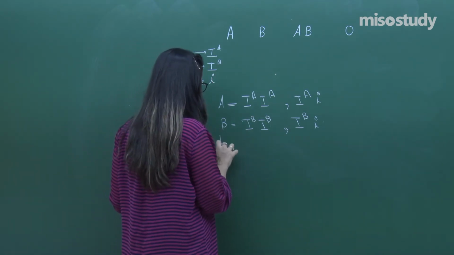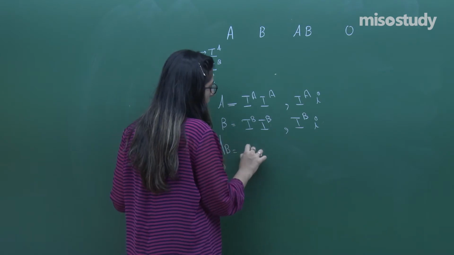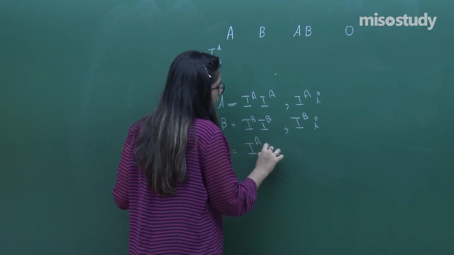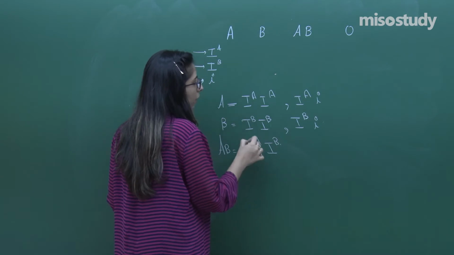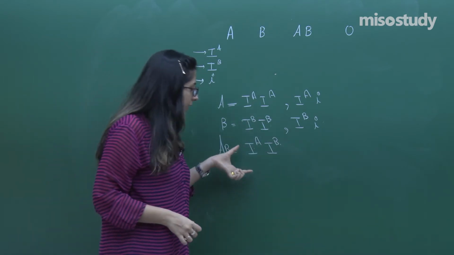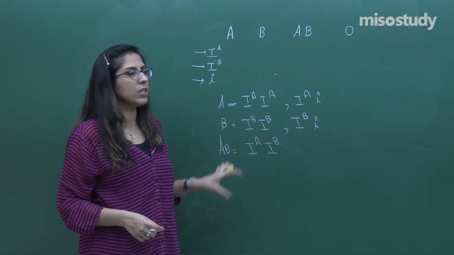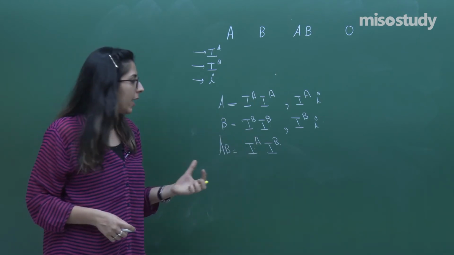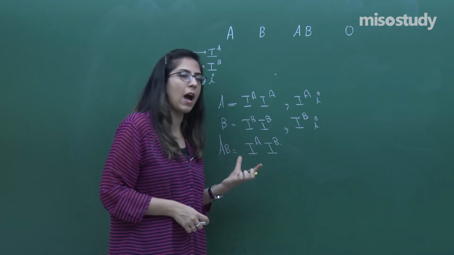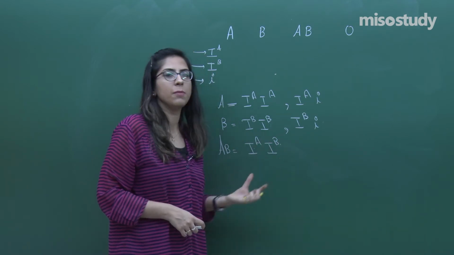To talk about the next blood group, which is the AB blood group. In AB blood group, the genotype can only be one IA, one IB. This is a very good example of codominance, where both the genes are dominating. That's why there is a partial expression of IA and partial expression of IB.